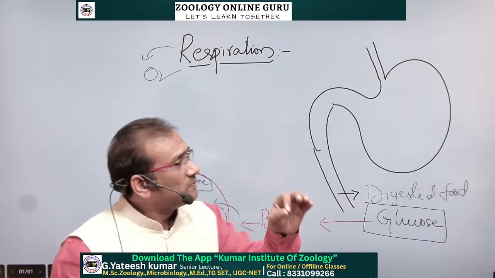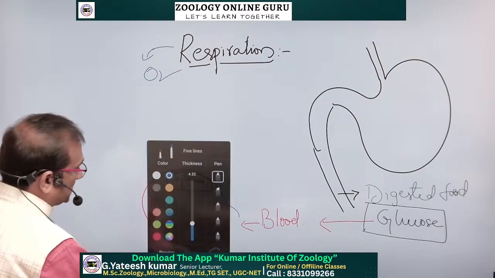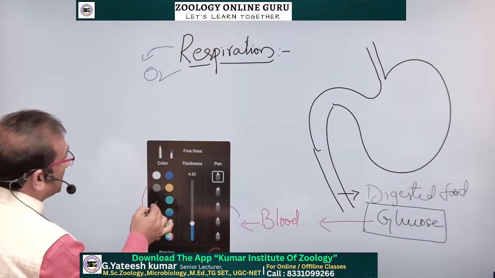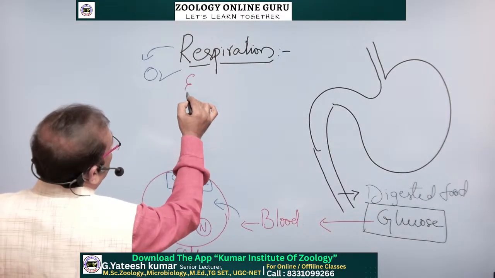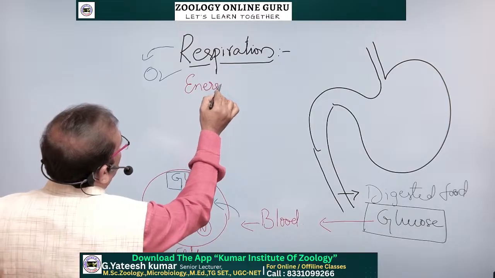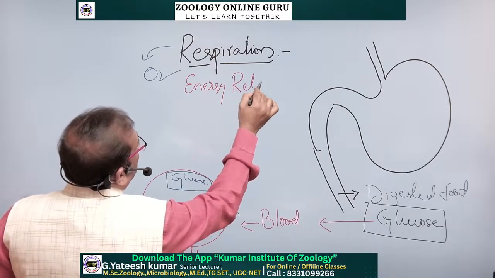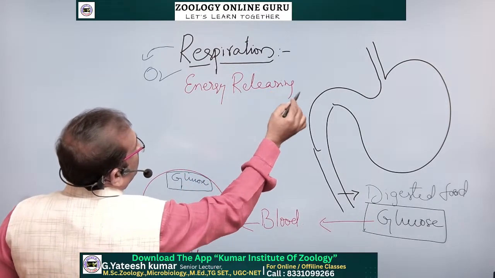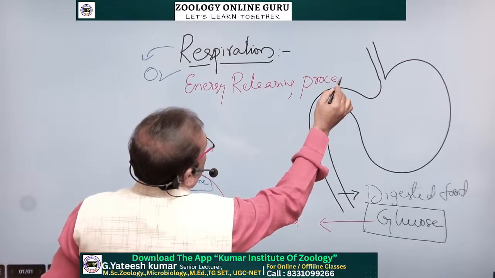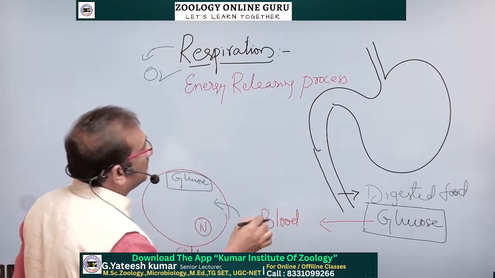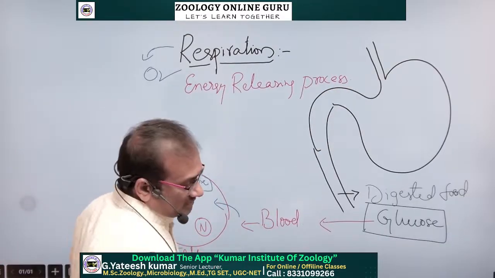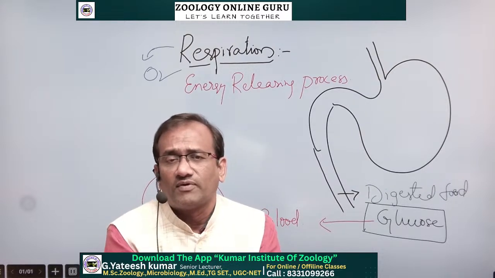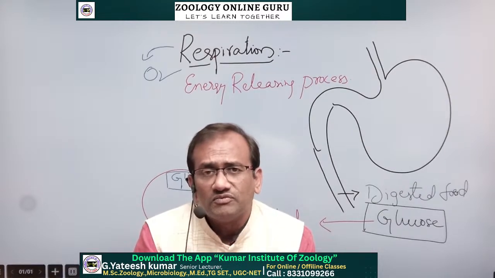Respiration is now. What does respiration mean? You have to tell: respiration is the energy releasing process. From where does it release energy?